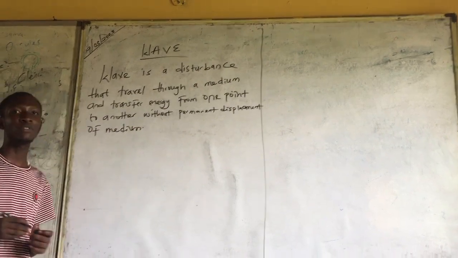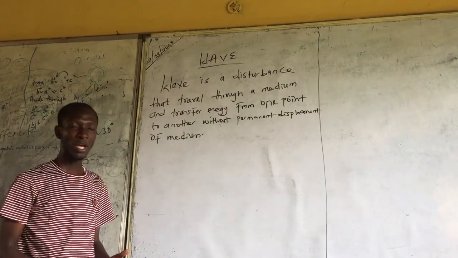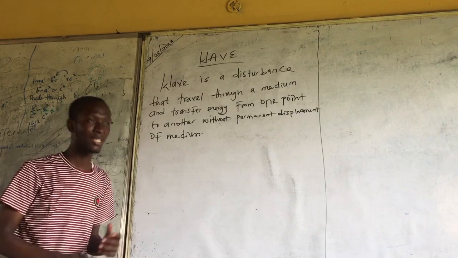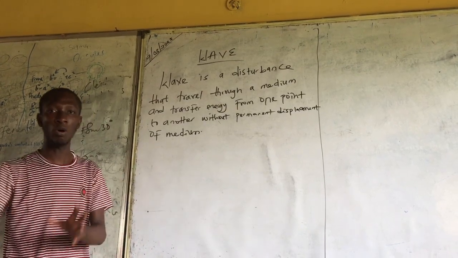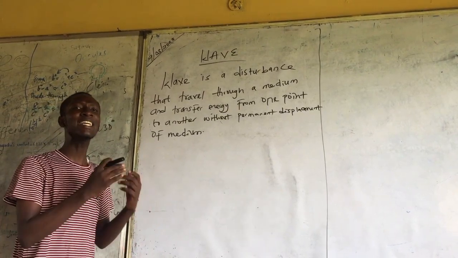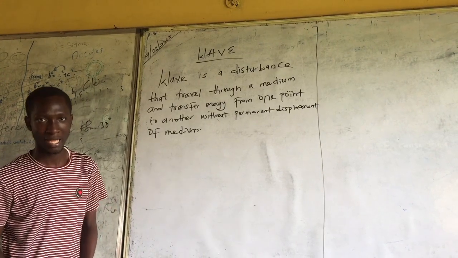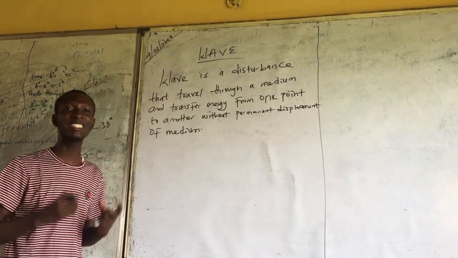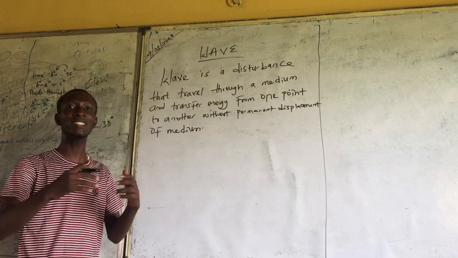So this is the correct definition of wave. Wave is simply a disturbance that travels through a medium and then transfers energy from one point to another without a permanent displacement of the medium itself.